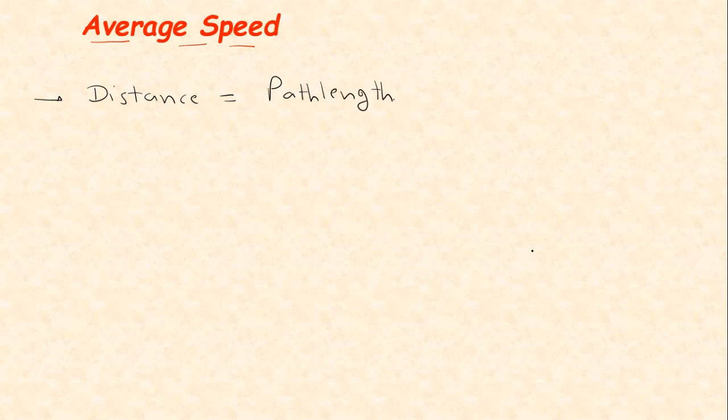Okay, so average speed is written like this. This is called average speed. This symbol indicates average. Also we can write average like this. This symbol also represents average. Okay, and V here stands for speed. So average speed is written like this, or it is written like this.